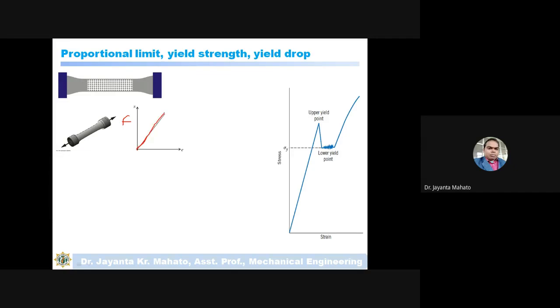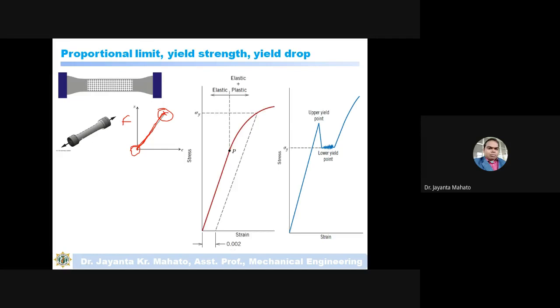Suppose from here you remove the applied load, then this material will come back to its original size. So this point is called the proportional limit. It is a point from where, if you remove the applied load, the material will come back to its original shape and size.